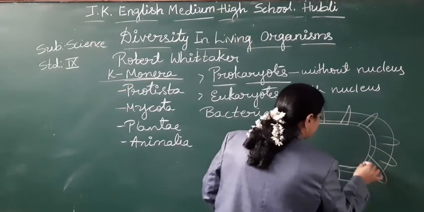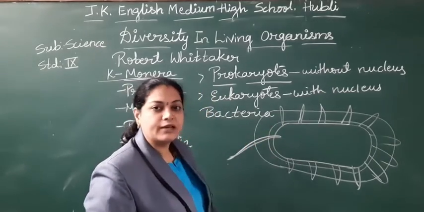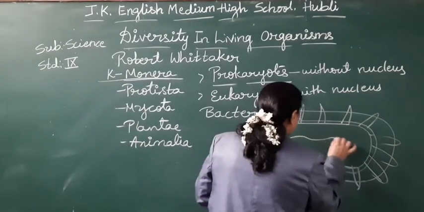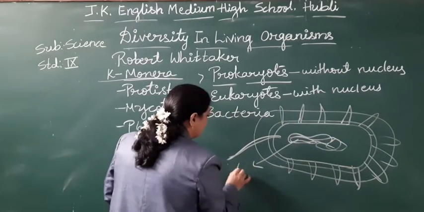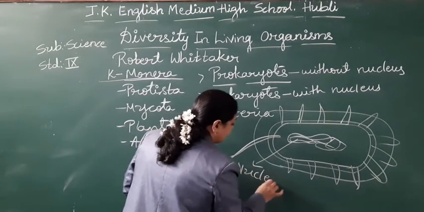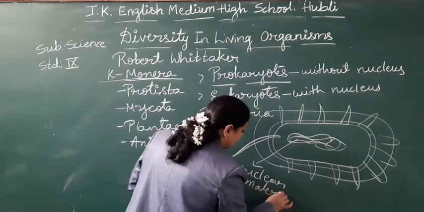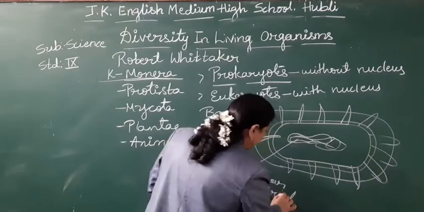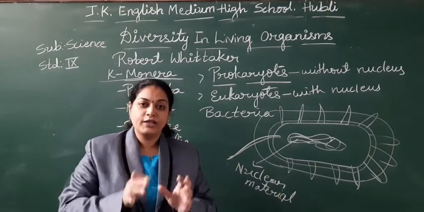And inside the cytoplasm, what am I going to draw? There is no nucleus. This is the nuclear material. Material means it has not yet converted into a definite nucleus.